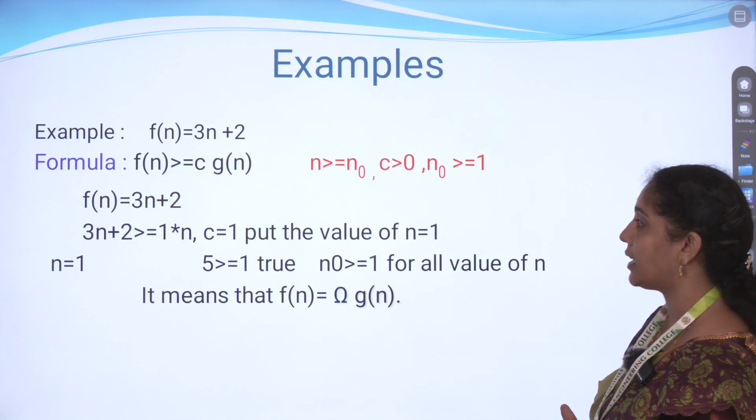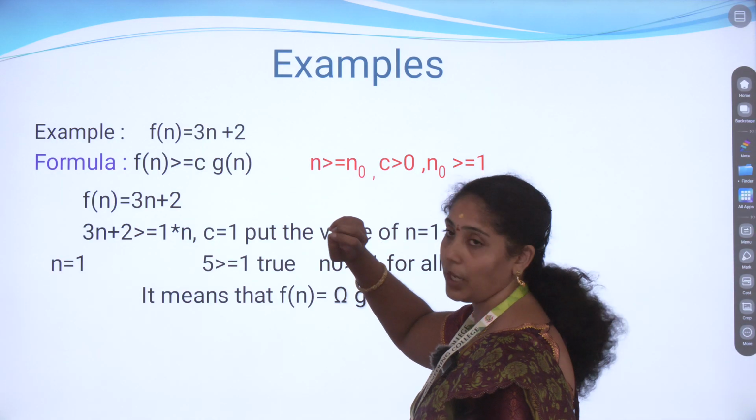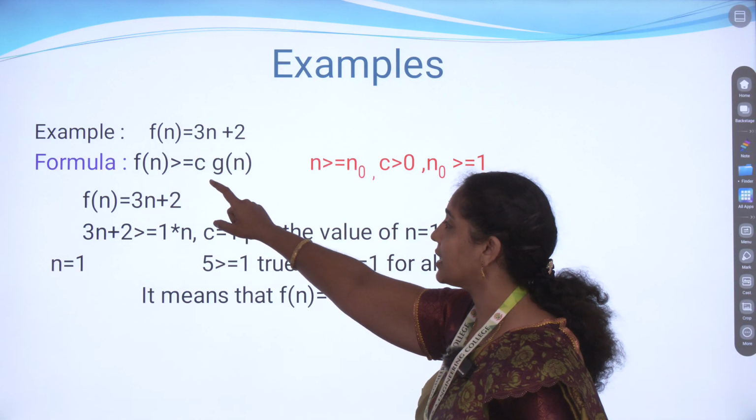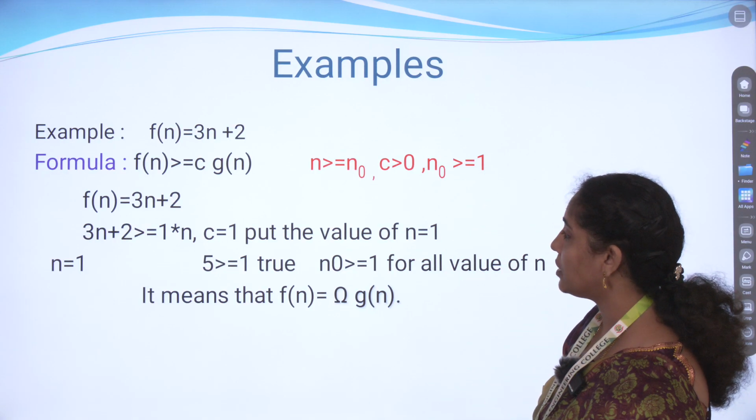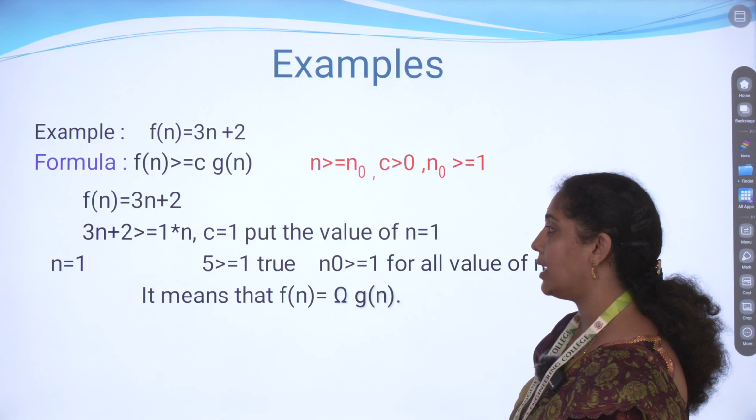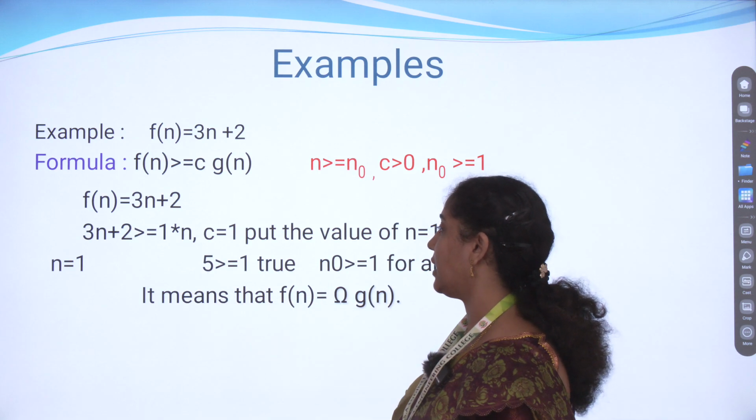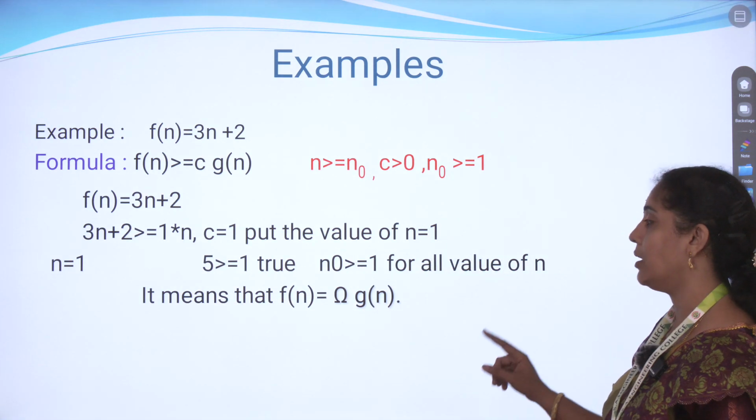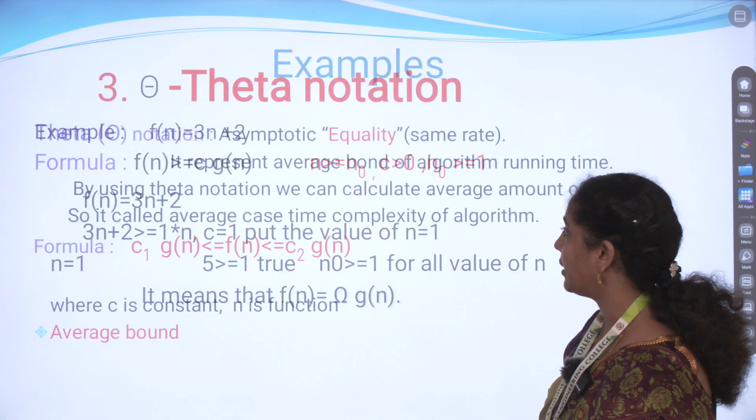The same thing is taken here, with 3n plus 2 as the f of n function, and we are going to check the result. f of n is greater than or equal to c of g of n. So we substitute the values here. We take the constant value as 1 and the n value as 1, and after substituting, f is greater than or equal to 1, which is a true statement. So it definitely comes under omega of g of n.